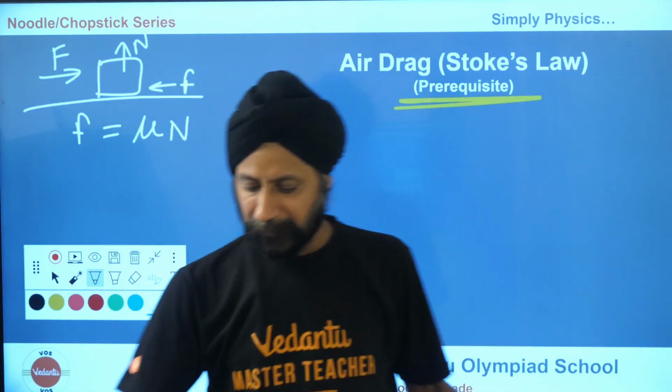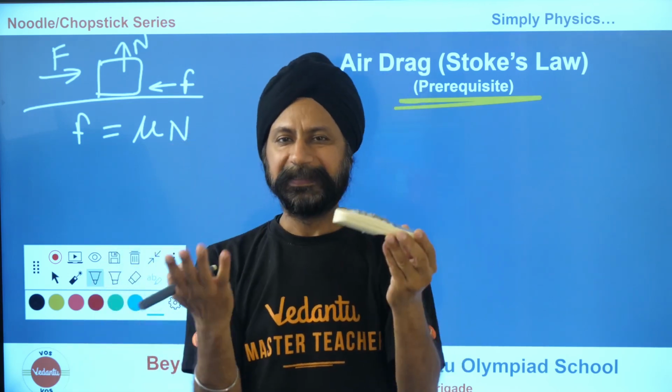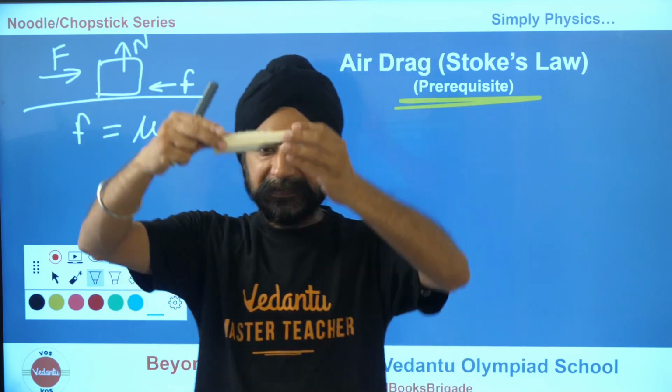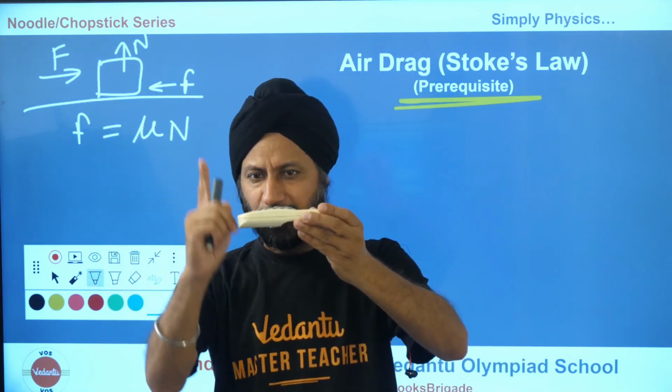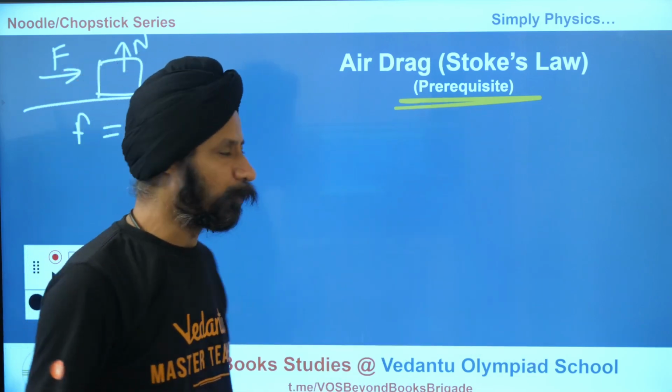But if this is falling in air, air also applies a friction force. That's a fluid friction. This was solid, solid. This is the fluid friction. So when this falls down, air says stop, stop, stop. And how much is that? That is what Stokes' law is telling us.